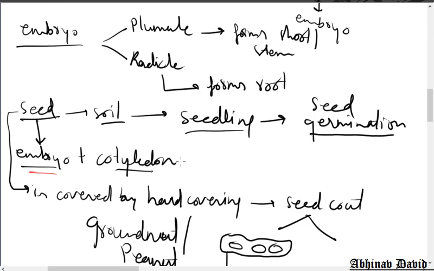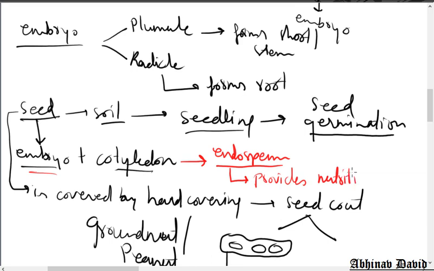And what does the cotyledon have? Cotyledon has got endosperm. So cotyledon stores the reserve food material for the development of the embryo. I already told you what is endosperm and how it is produced. Endosperm is produced after the fusion of male gamete with the polar nuclei. That forms the endosperm. This endosperm provides nutrition to the developing embryo. So it is present in the cotyledon. So cotyledon contains the reserve food material.